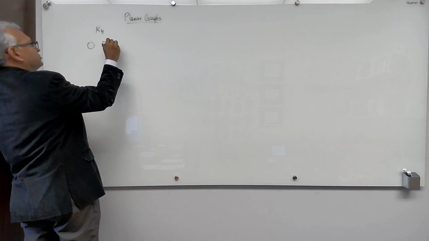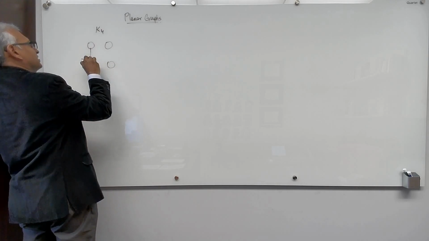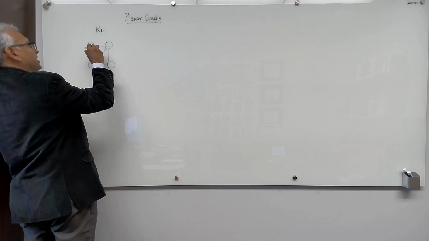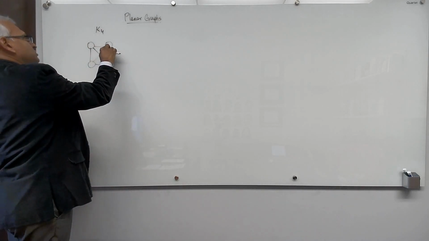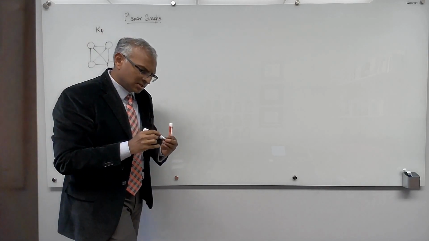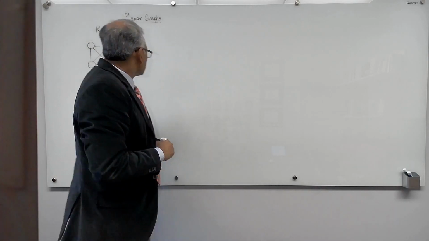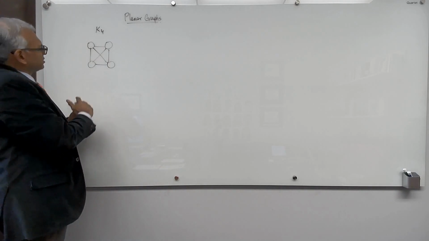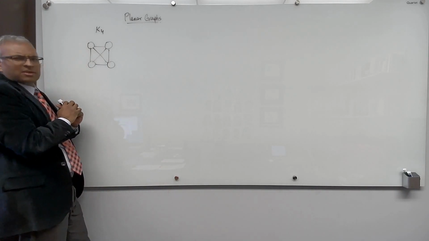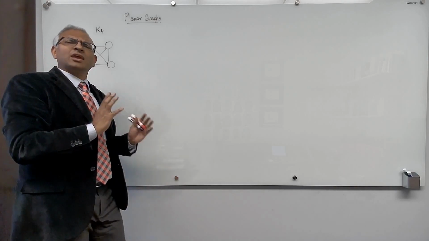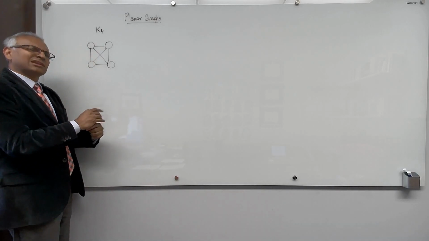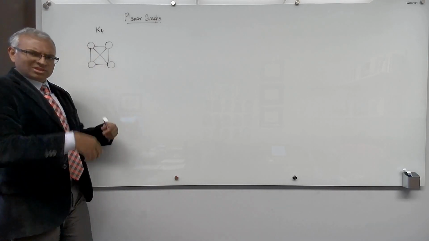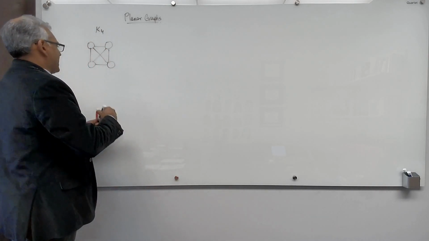So 1, 2, 3, 4 friends, and they're all friends with each other. There, you see that there's an edge between every pair of vertices, and so that's the clique of size 4. When you look at this, you say, "Oh man, this is ugly." And why is it ugly? It's not a clean drawing of K4. Because look, the edges cross, so that leads to confusion. So it's bad.